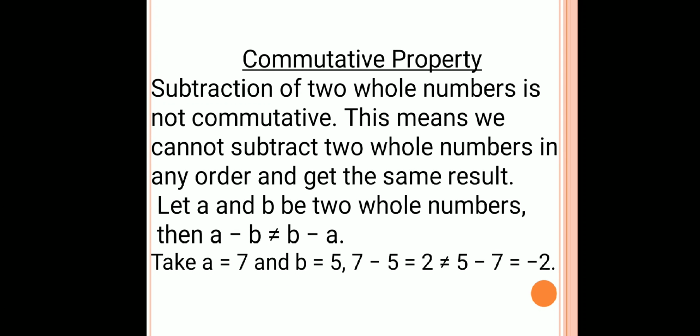Commutative property. Similarly, here also I have taken the same example. If I change the order, that means 7 minus 5, I get the answer 2, but when I subtract 7 from 5 I get the answer minus 2, which is not equal. So here commutative property is not applicable for subtraction.